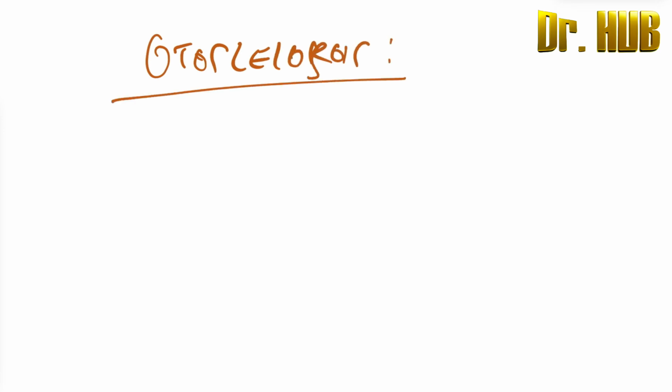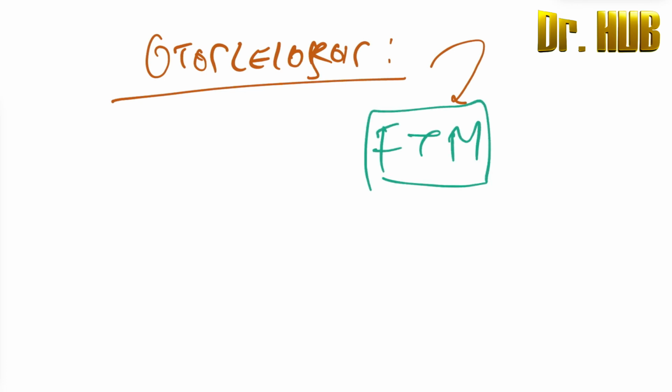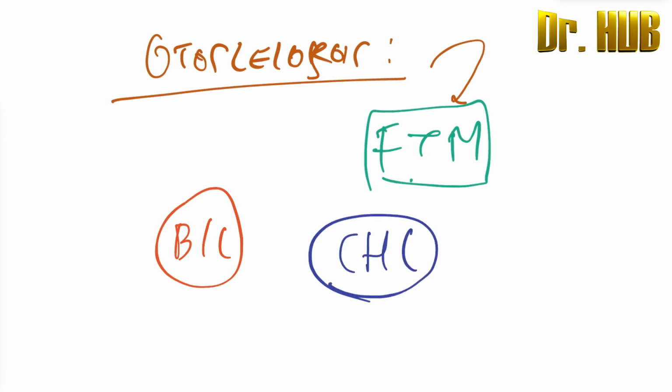Next we look at otosclerosis. Here it is going to be contrary to that of Meniere's disease. In Meniere's it was male greater than female, so in otosclerosis it will be female greater than male. If we know one properly, we can just write the opposite. In otosclerosis it is going to be bilateral, and the hearing loss will be conductive hearing loss, so it is a CHL.